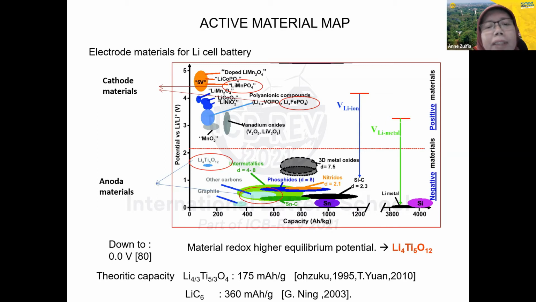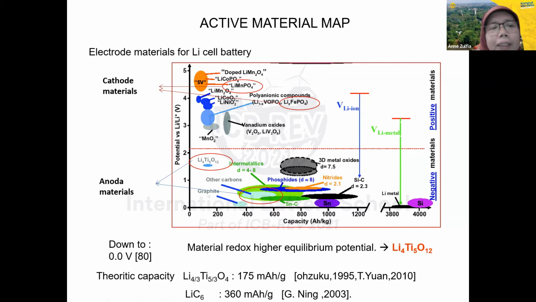Then we have other carbons, perhaps graphene, which has a good capacity. And then others: zinc, and silicon. We can use these materials, doped with lithium, to improve the performance of the anode materials.